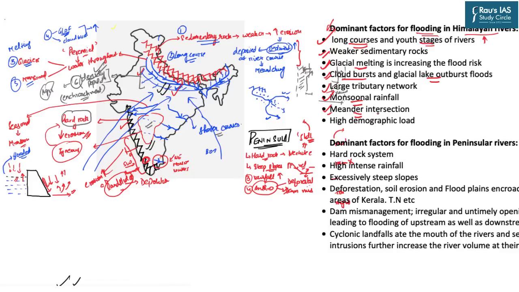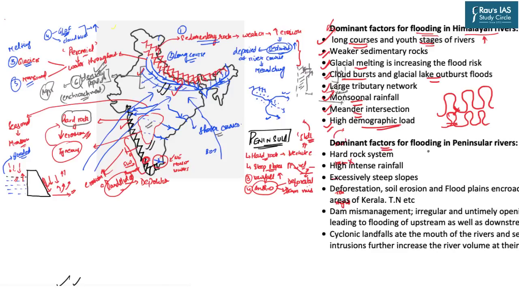In the lower areas of Bihar as well as West Bengal, there is a meander intersection also. Meander intersection means, for example, the river is going and taking a meandering path. Eventually, what will happen is this loop will become more sinuous. And then a time might come when the meanders of this river might intersect, deviating the flow of water in either direction. And this in turn can make new areas more vulnerable to floods. The last factor we have discussed is the high demographic load along the banks of the northern rivers.